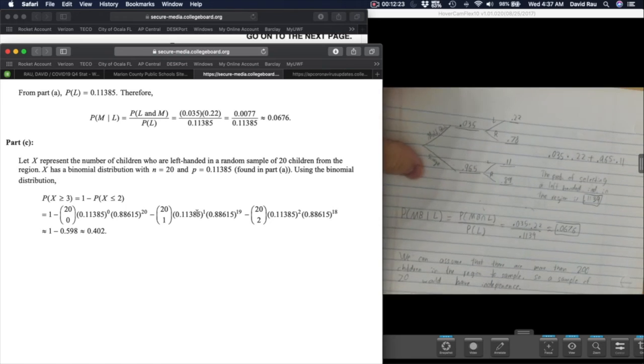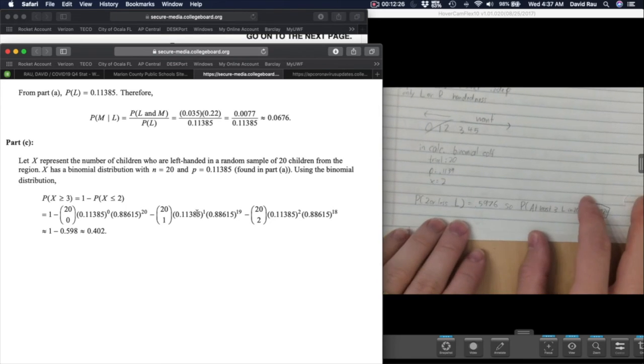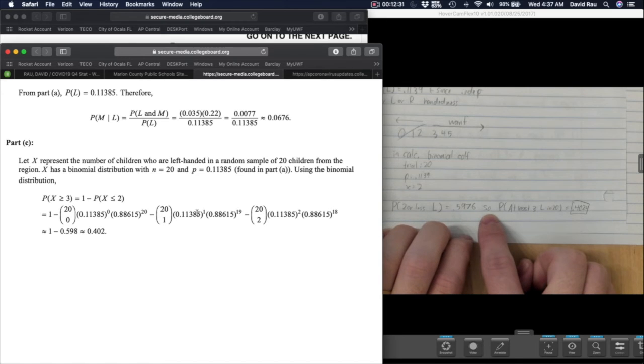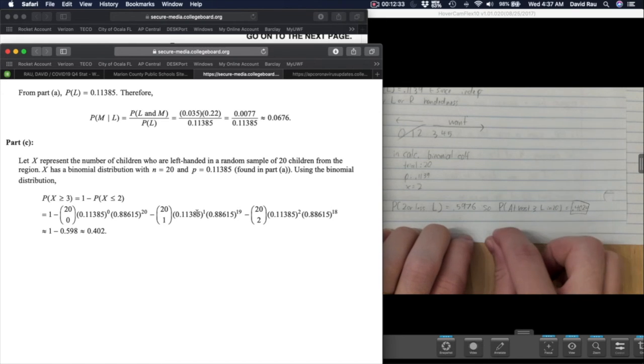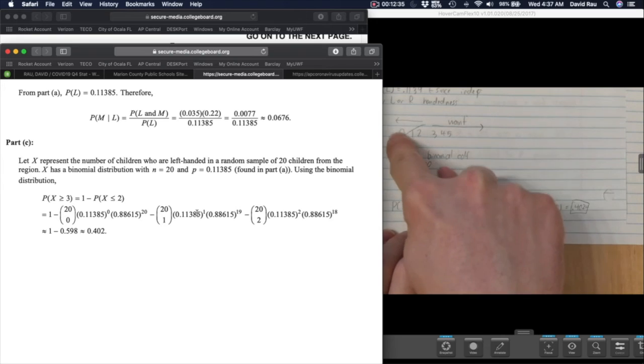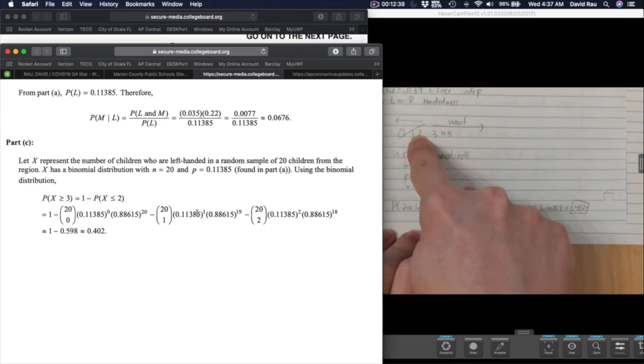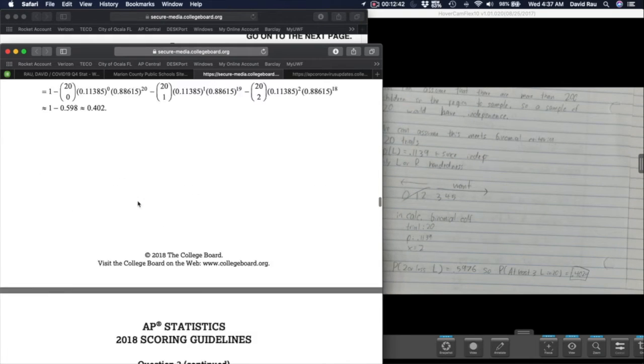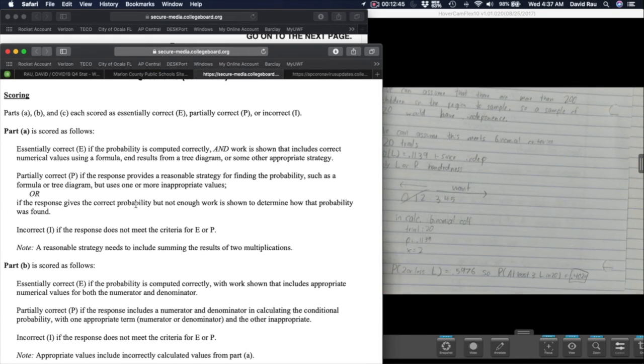So they're technically using the same method as me, they're just doing it a lot more in depth. So rather than just running to the calculator, they're showing you that you can do the binomial exactly for 0, exactly for 1, exactly for 2, and then eliminate those options, and you'll then have 3 or more. Okay. So how do you get your E's, P's, and I's?